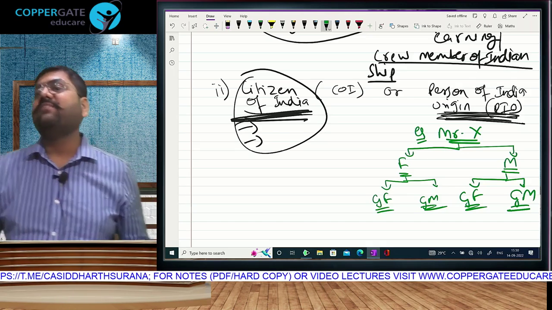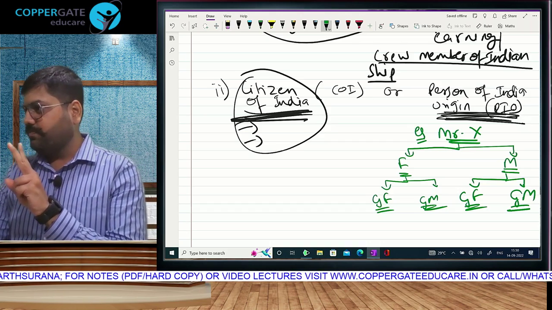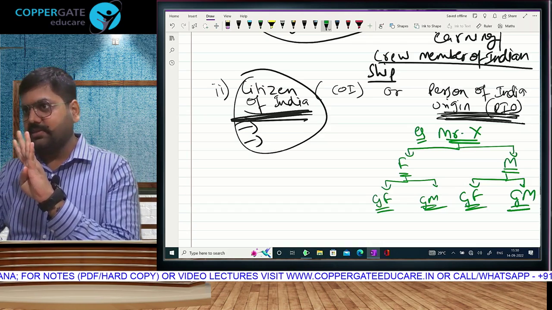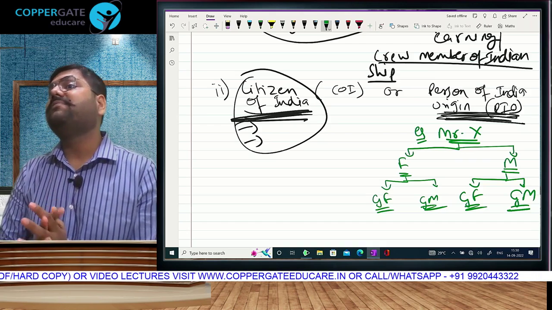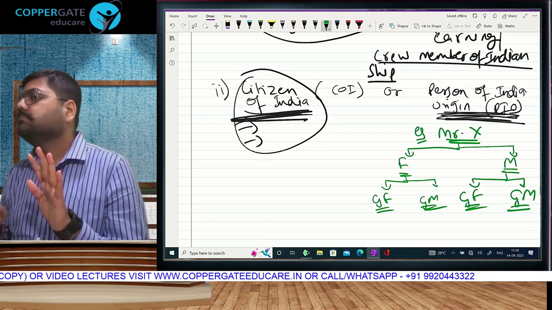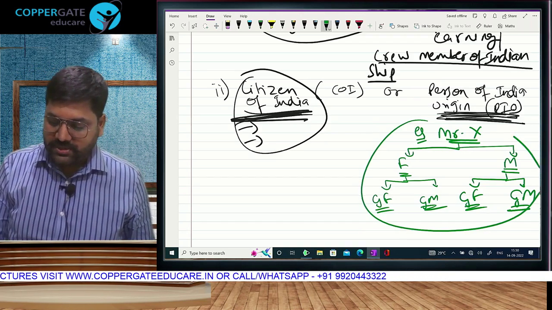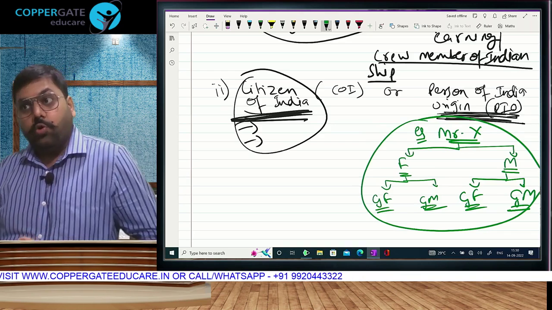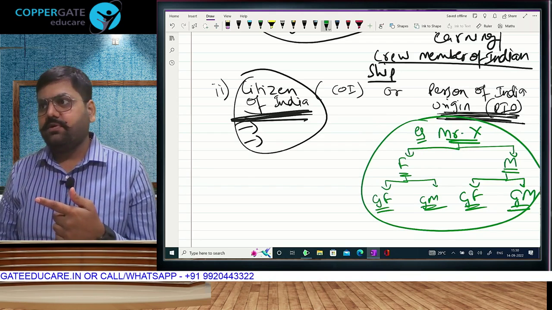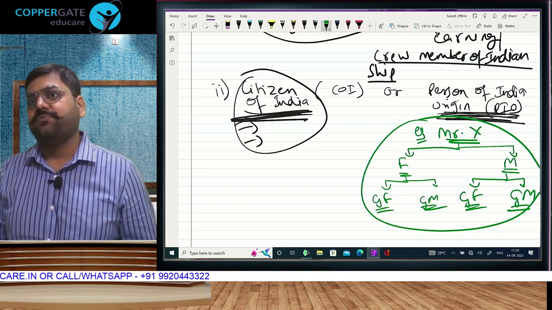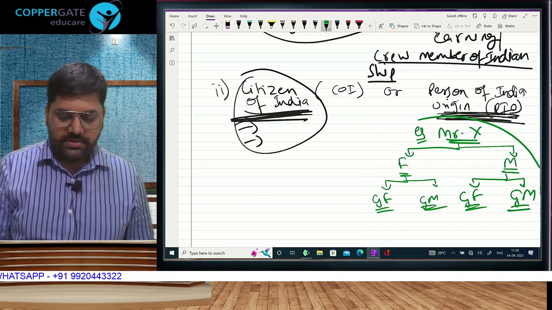हाँ, तो listen. Both sets of grandparents, मतलब father का parents, mother का parents, दादा दादी नाना नानी. So we wanted to decide whether Mr. X is PIO or no. For that we are checking father, mother, grandfather both, father side, mother side, grandmother both, father side, mother side. So total, how many people we are checking? 6. Including Mr. X, we have to check all 7. Understood? So let me speak and see if you understand. Self, parents, or any of the grandparents from all 4 of them. Samjha kya? Effectively it becomes a total of 7 people.